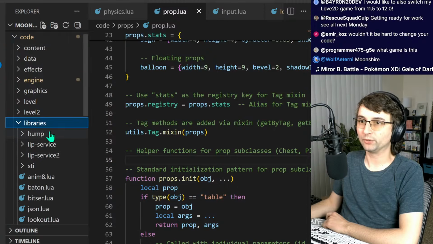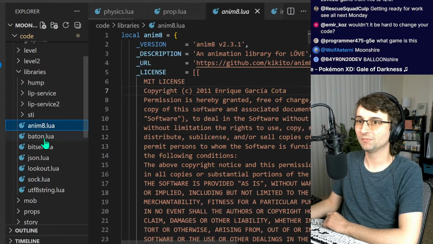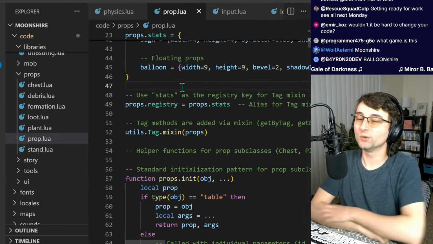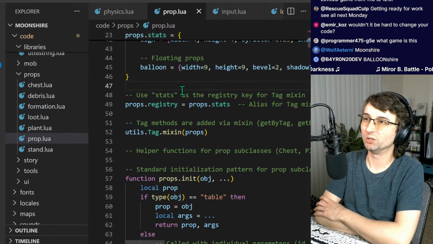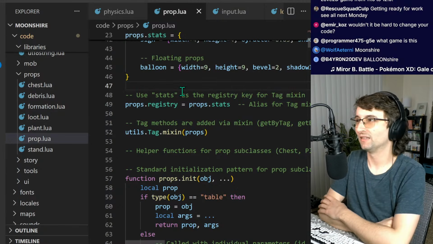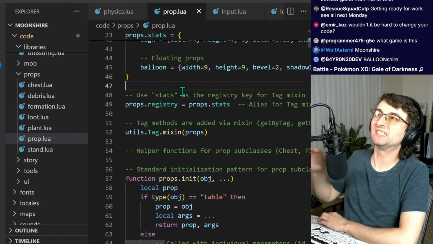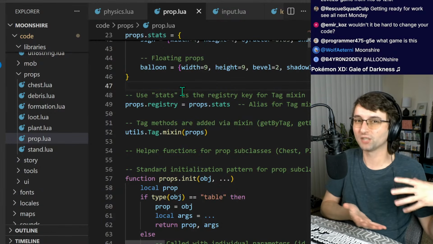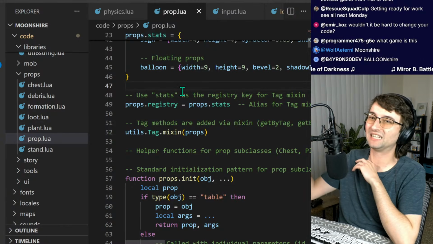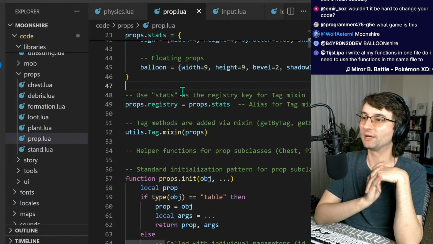There are my libraries. My code is dependent on Hump. It's dependent on Animate and Baton and JSON. It's dependent on a lot of different files. And if those dependencies change, they get updated to new versions, sometimes that might introduce what's called breaking changes. That's a term that you'll hear a lot in software development, where some dependency change causes other software features to break. So breaking changes is what you call that. It's like a cascading effect. And that is something that you're going to have to deal with no matter what software you're working on.